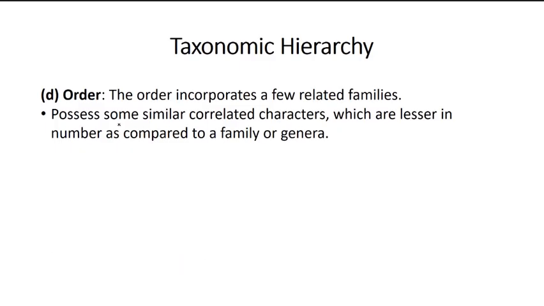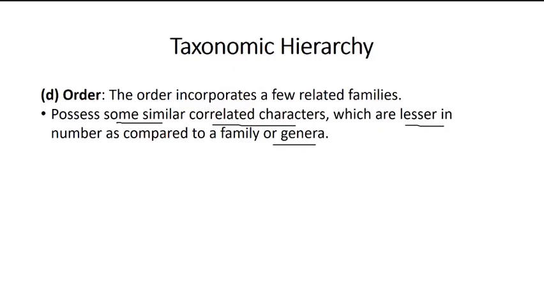The number of closely related characteristics becomes lesser as we go higher up in the hierarchical system. So the organisms in a particular order possess an even lesser number of comparable characteristics.